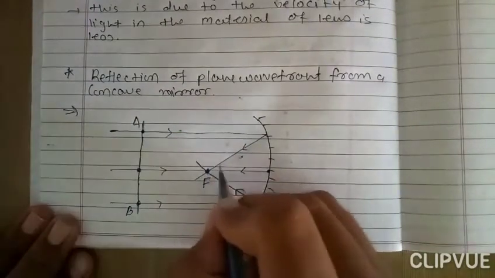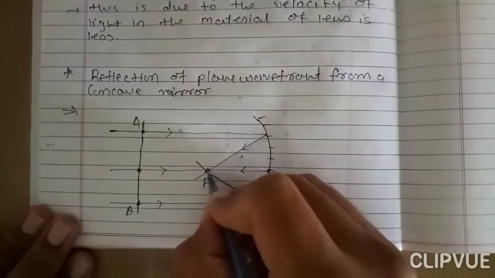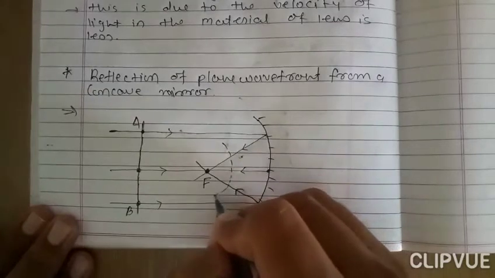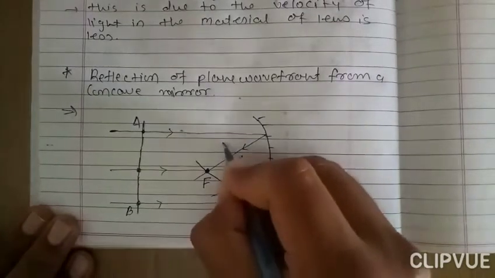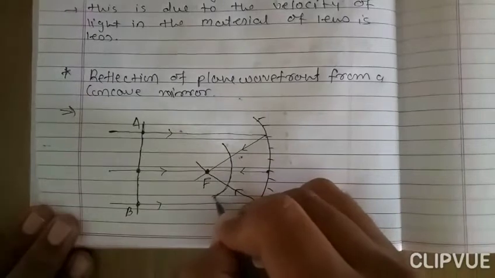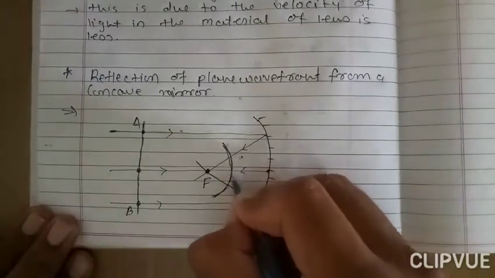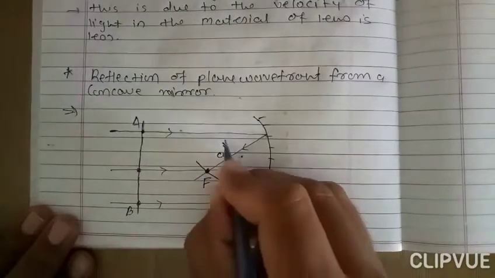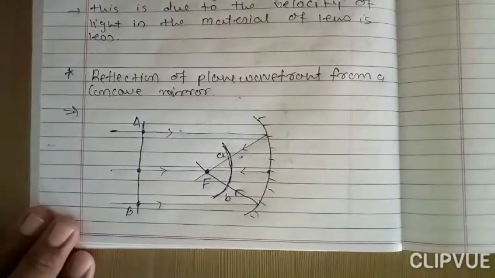Now here we draw an arc by taking the focus as a center. So this is the arc, like this. So this arc represents the reflected wavefront. So this AB is the reflected wavefront, right?